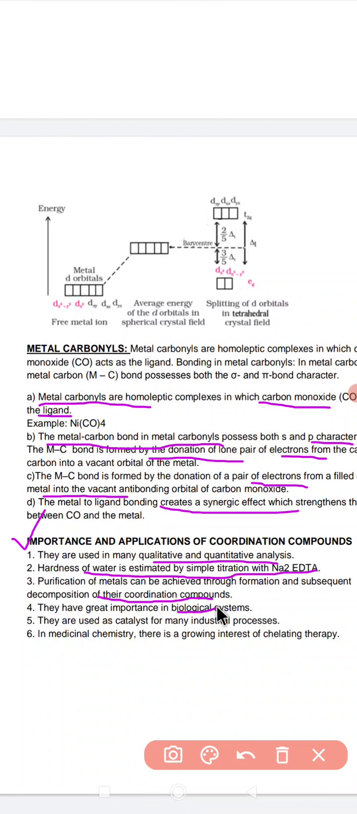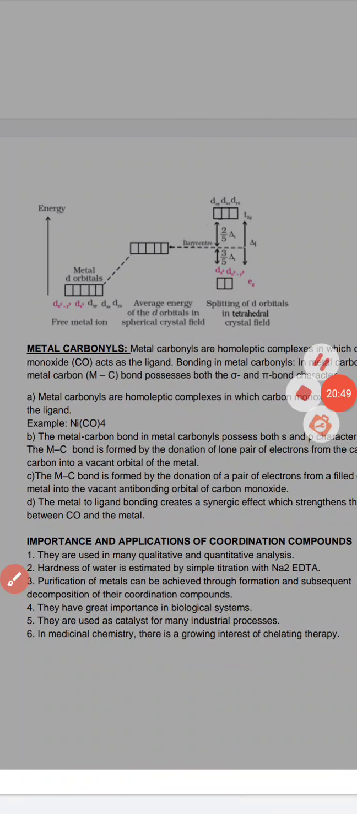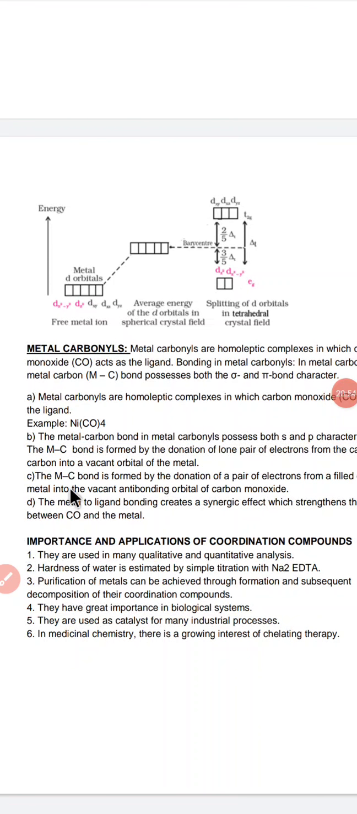Hemoglobin and chlorophyll, both of them are metal complexes. They are used as catalysts for many industrial processes. In medicinal chemistry, there is also growing interest in chelation therapy. So these are the importance and applications of coordination compounds: they are used in qualitative and quantitative analysis, estimation of hardness of water, and purification of metal. They are of great importance in biological systems, and they are also used as catalysts in many industrial processes.